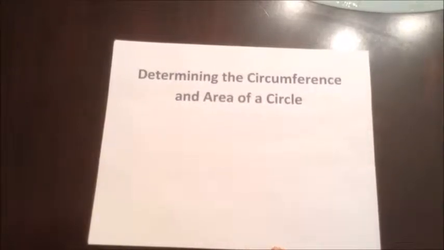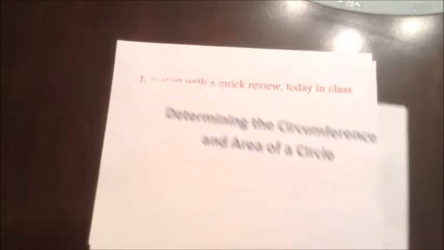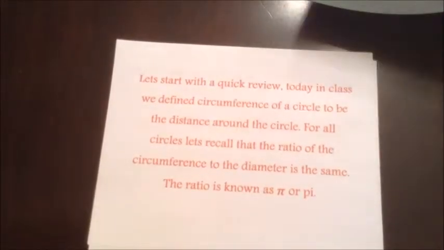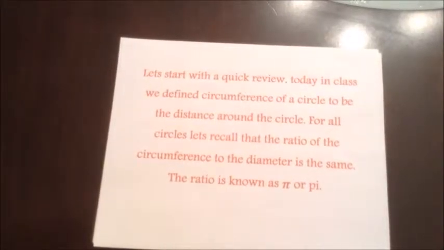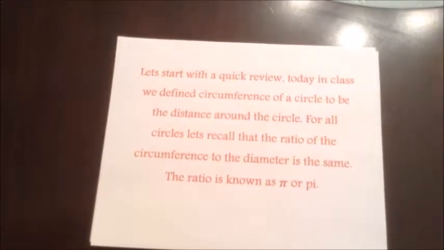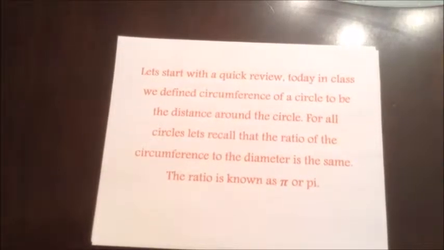Hello class, today we're going to be working on determining the circumference and area of a circle. Let's start with a quick review. Today in class we defined circumference of a circle to be the distance around the circle. For all circles, let's recall that the ratio of the circumference to the diameter is the same. The ratio is known as pi.